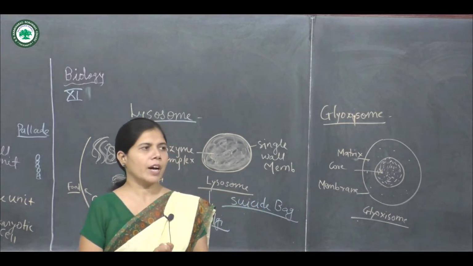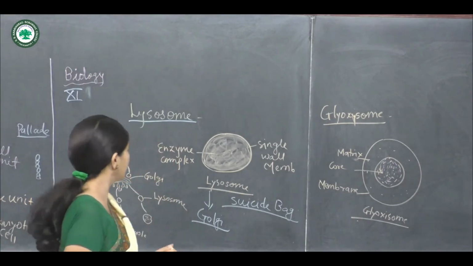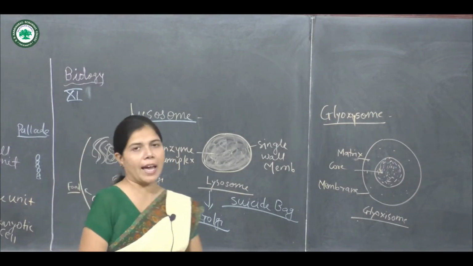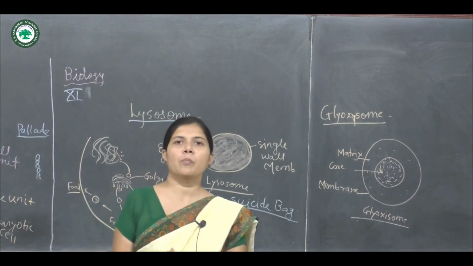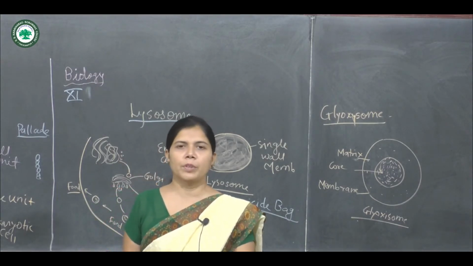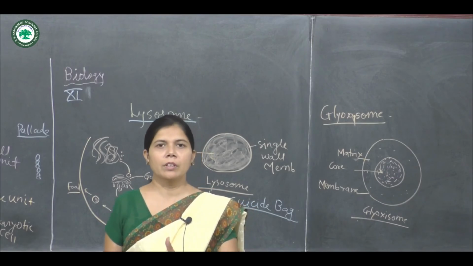So today we discussed the ribosome, lysosome and the glyoxysome. They are important cellular organelles of the eukaryotic cell.